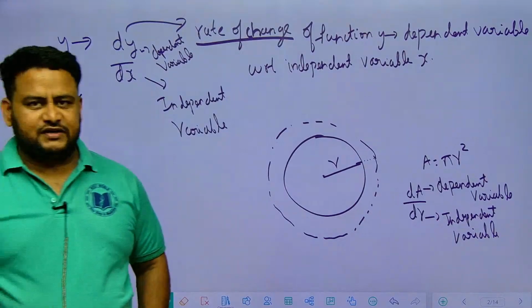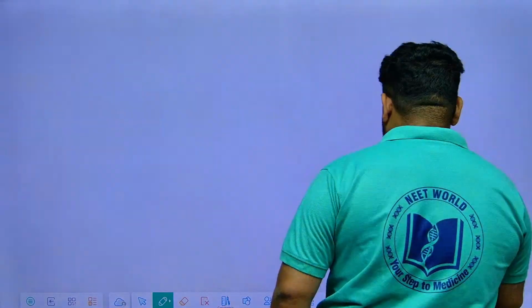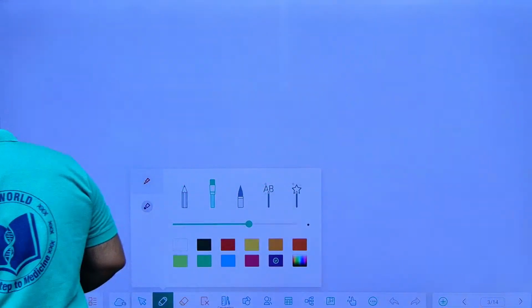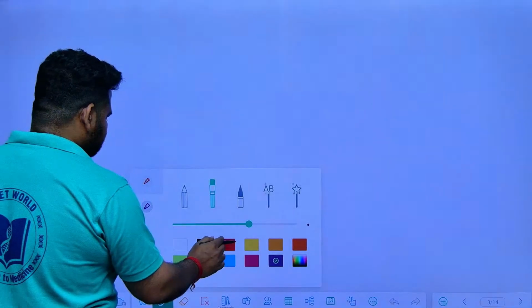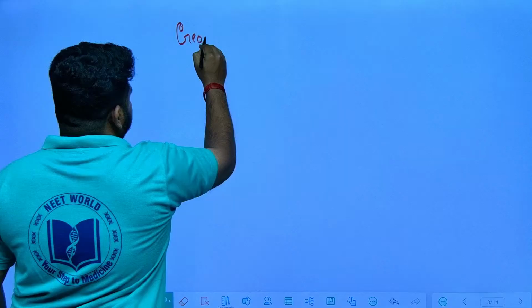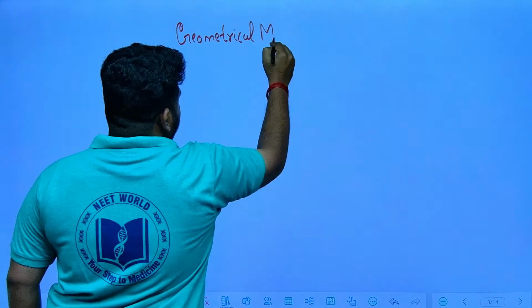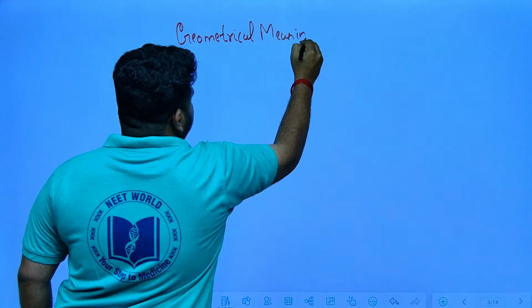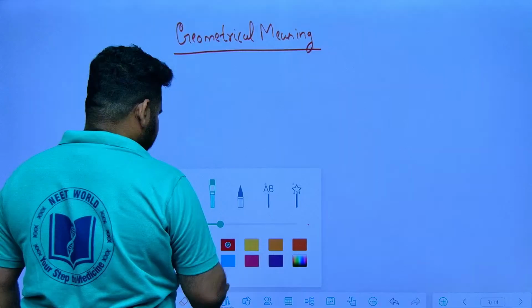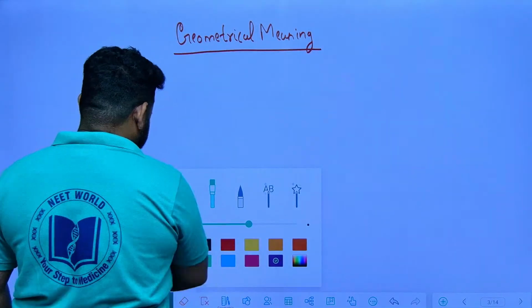Now, proceeding further, let us understand the geometrical meaning of differentiation. Observe carefully.